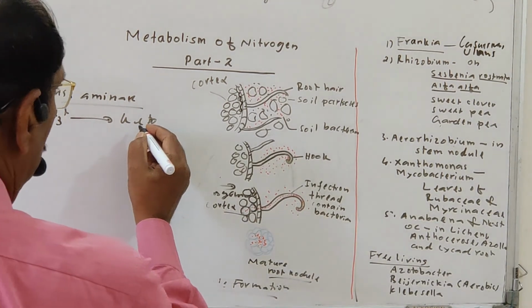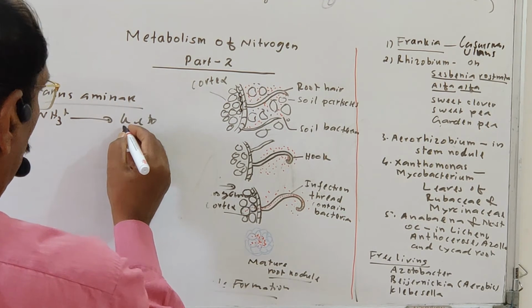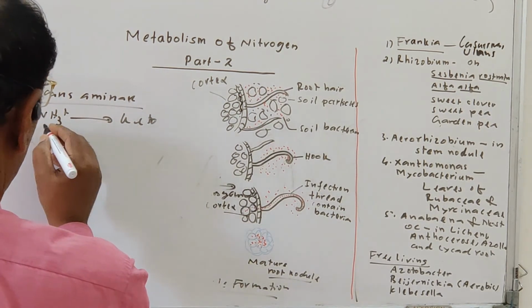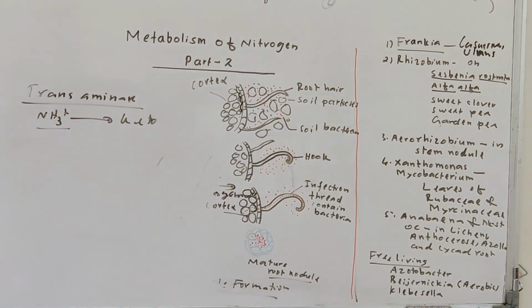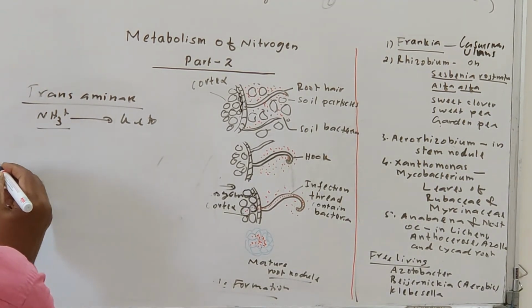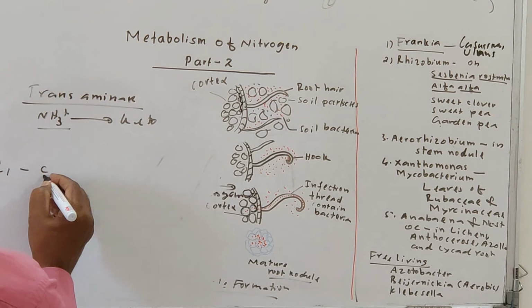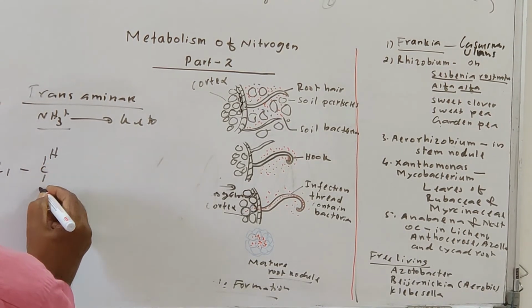The OH group of the keto is replaced by this amino group, and the amino group is added, producing a particular amino acid. Let us take R1, one of the amino acids,